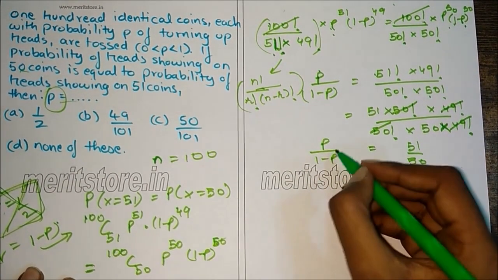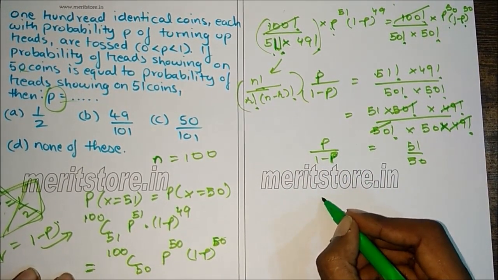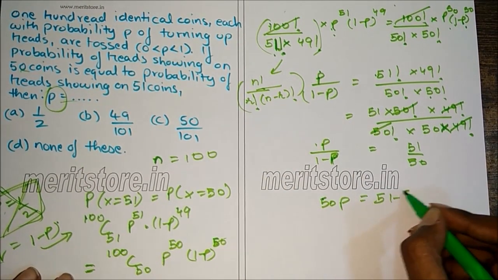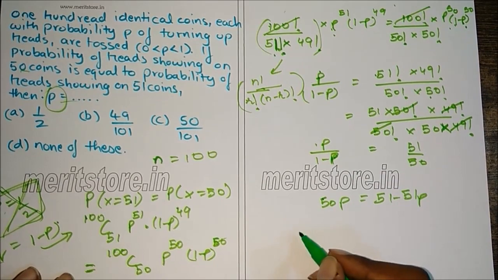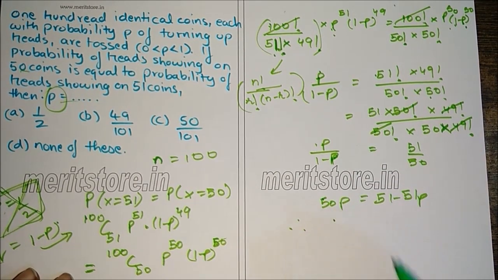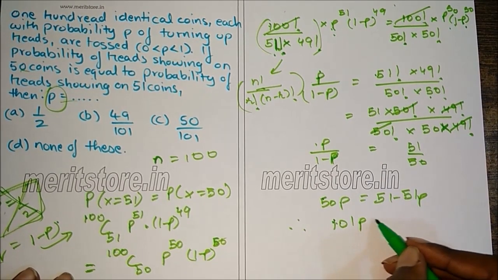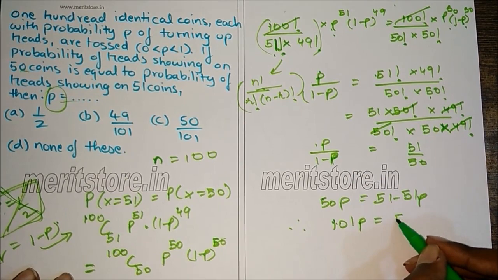So we shuffle the terms. We get 50p is equal to 51 minus 51p. So therefore 101p is equal to 51.